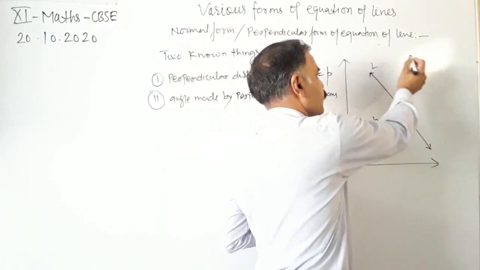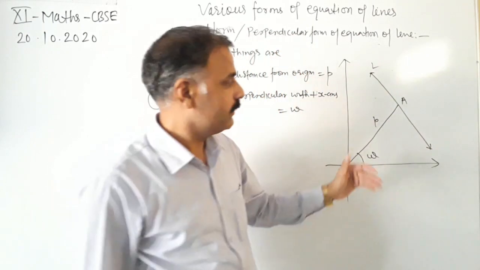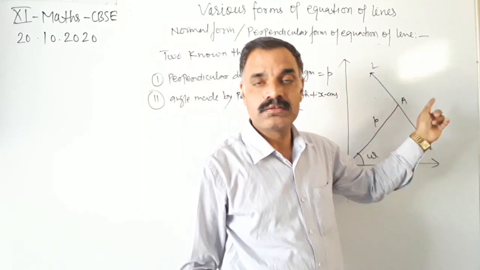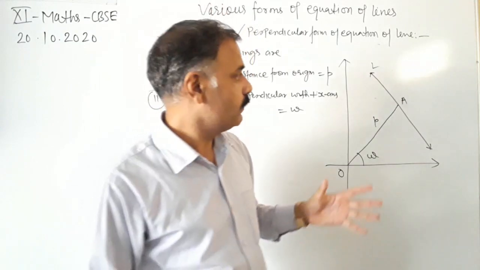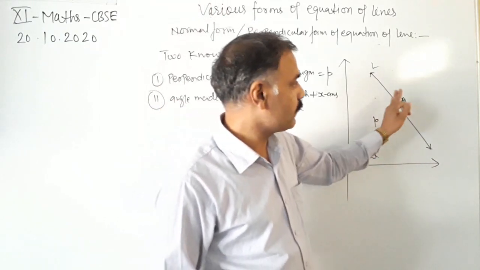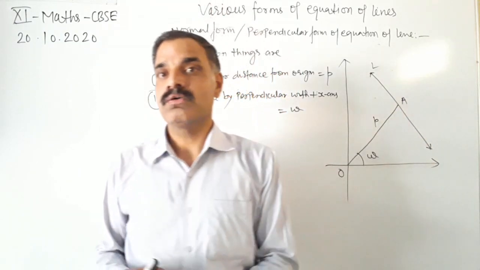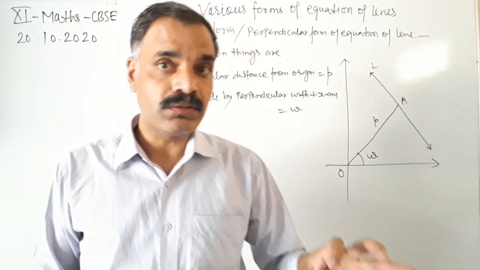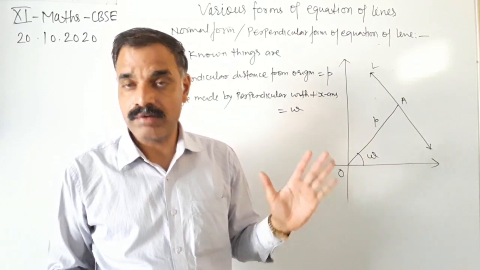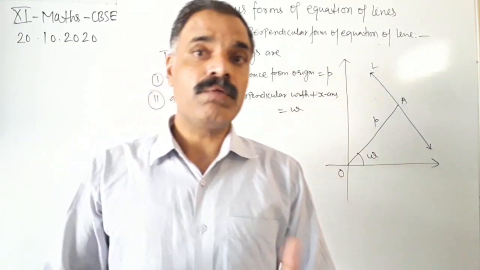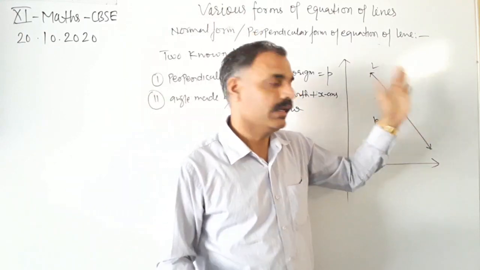The slope of the line L, and the coordinate of any point on the line. So it's very easy to find the coordinate of the point A. We will find the coordinate of the point A that lies on the line. After that we will find the slope of this line L.